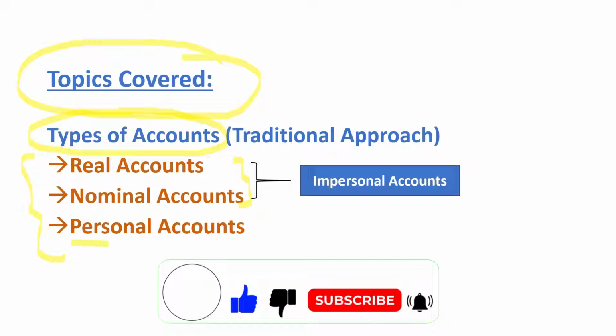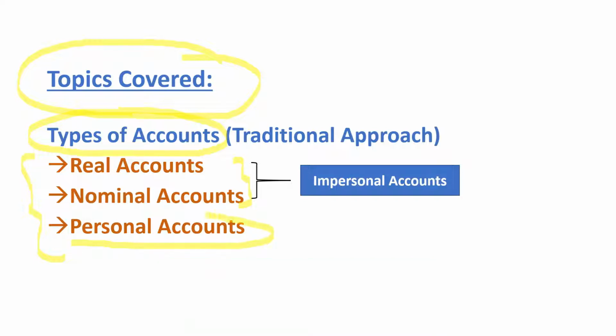And personal accounts are related to a real person like me and you, or an artificial person like a bank, like any other financial institution, because earlier we said that a business entity is a separate entity in the books of accounts, in the eyes of accounts.